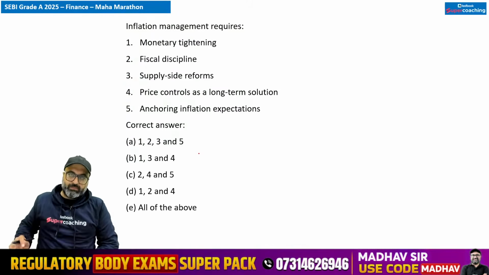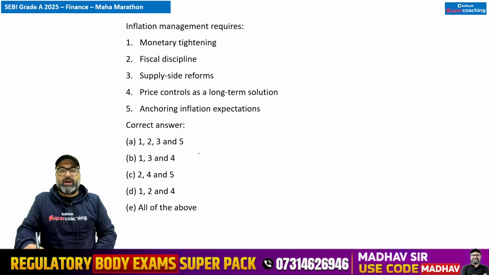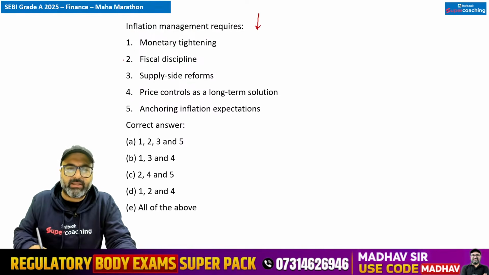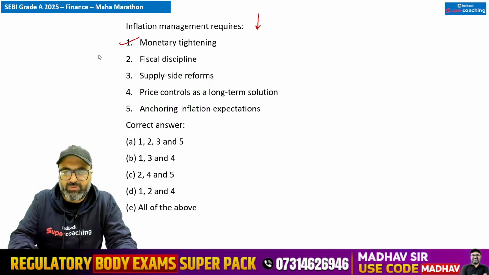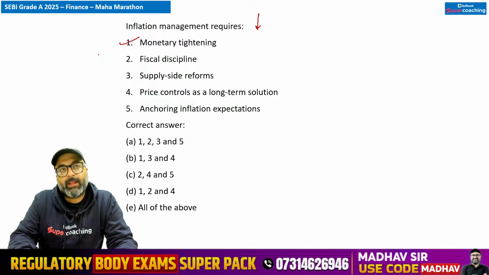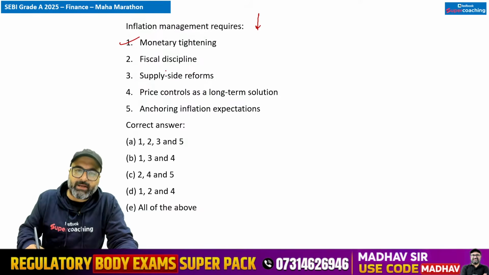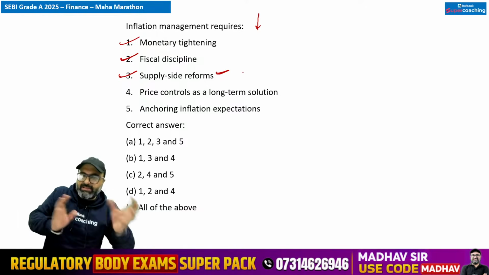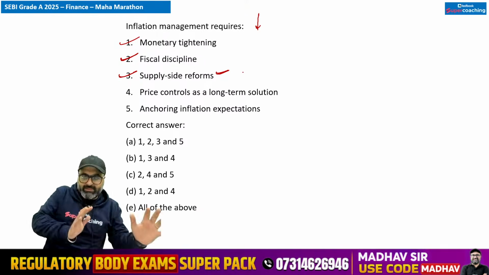अगला question देखो. Inflation management में what we require, if you want to decrease the inflation rates, you will tighten the monetary policy, means you are increasing the repo rate, you are increasing the CRR, SLR. That is correct. Fiscal discipline, बिल्कुल correct, where government will try to decrease its expenditure, increase its receipts. Supply side reforms, government will try to increase the supply of goods or services on which the demand is high, so that the gap decreases between demand and supply.